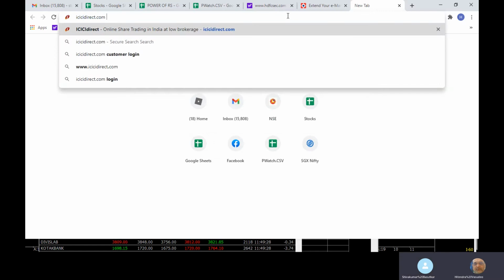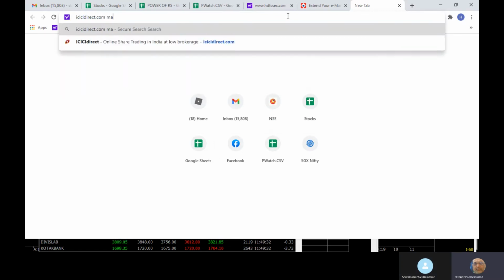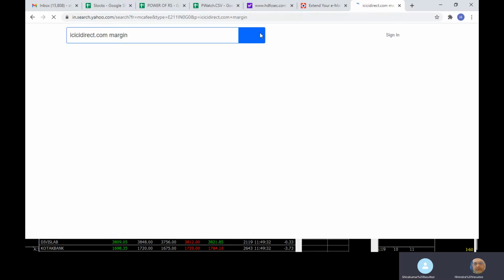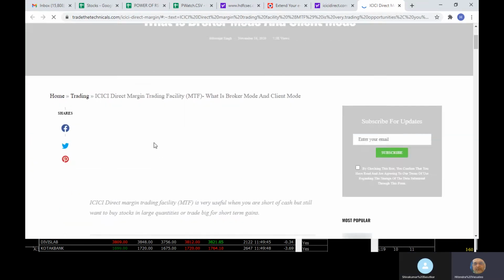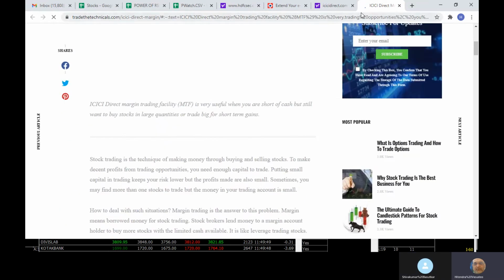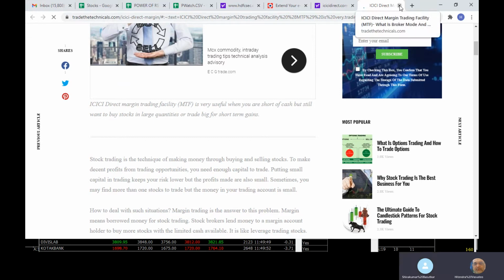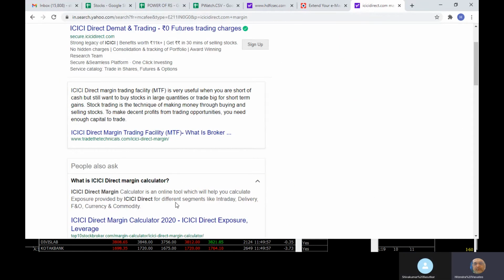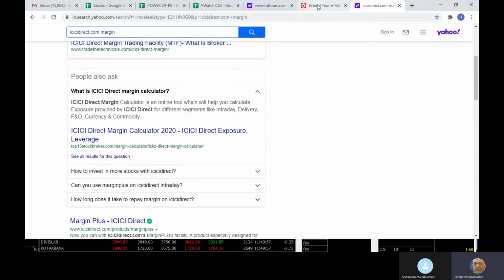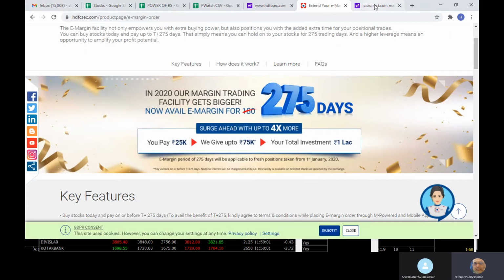Similarly you can have that margin facility at ICICI Direct.com. I have ICICI, so that facility is there, so you can just go through that. What is a direct margin, MTA, whatever, their methods, how they are putting margin, for understanding how it functions. I think there was a link I had sent the other day of how the margin is calculated, but it is the same lines as HDFC Securities. They are doing the same line.